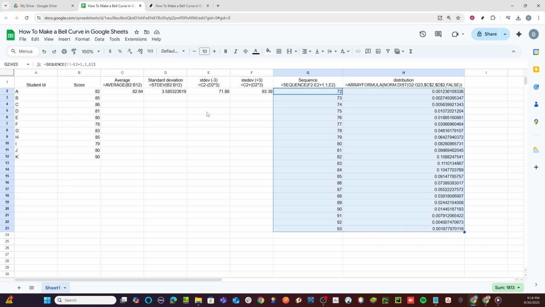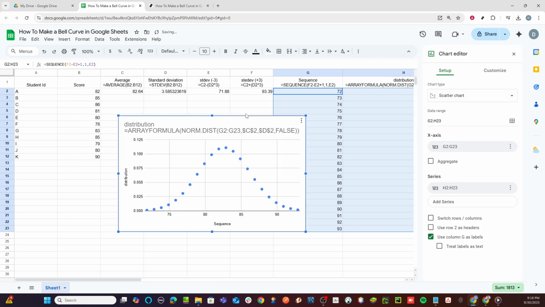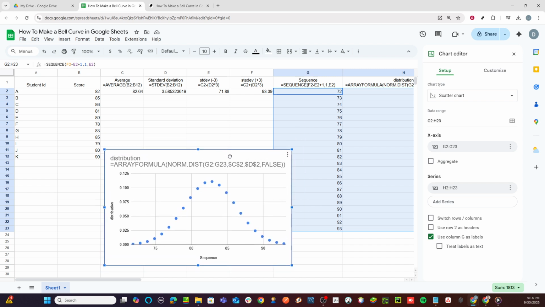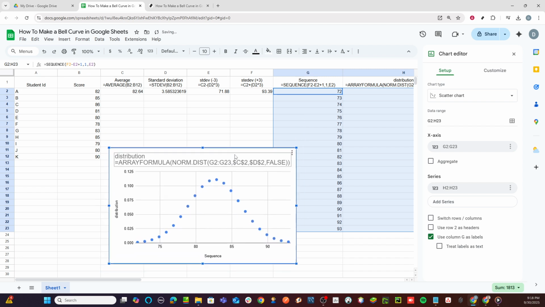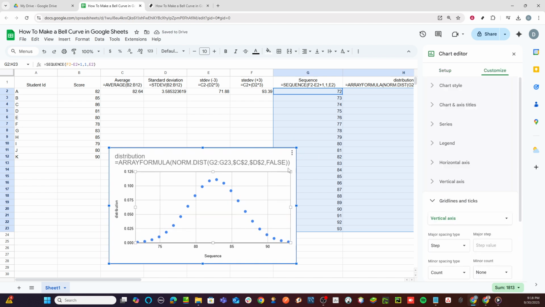The chart editor is a powerful tool within Google Sheets, helping you visualize your data in different forms. It's here where the magic happens in converting raw data into a visual representation. Once the chart editor is displayed, you need to specifically tell it what kind of chart we're aiming to create. Make sure that chart type is set to a line chart. A line chart will serve as the base for our bell curve.